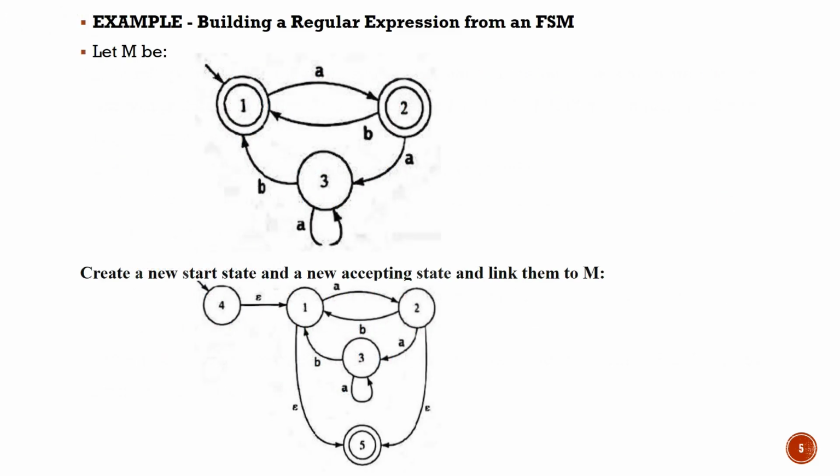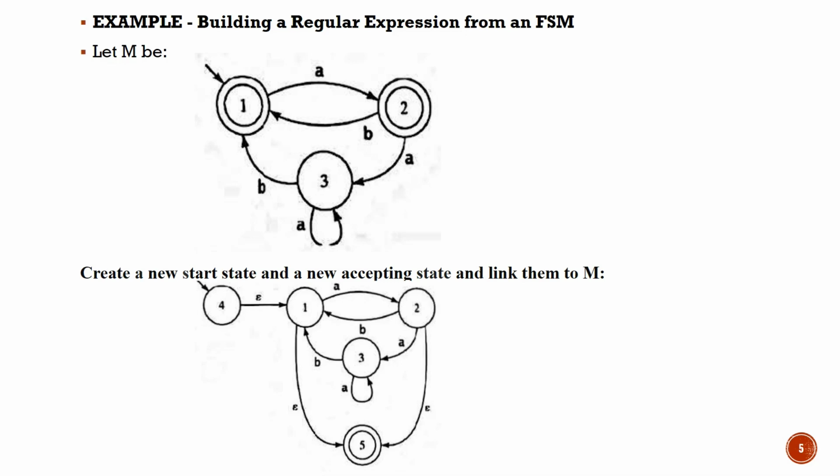Let us take one such example now. In this example, we have three states. State 1 is your start state. State 2 is an accepting state. State 3 you can take as some intermediate state. Since state 1 is the start state and it has incoming edges from 3 to 1 as well as 2 to 1,